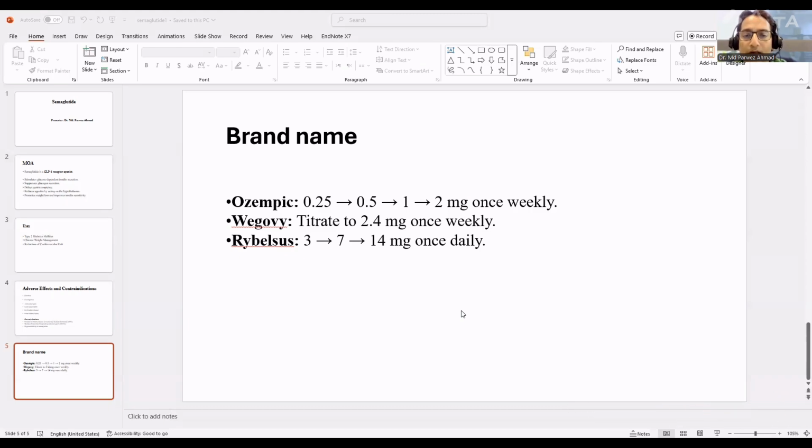Now the last one, especially used in diabetic patients, Rybelsus, starts from 3 milligram once daily for 30 days. Then after 1 month we increase the dose to 7 milligram once daily. Then the next month we increase the dose to 14 milligrams once daily as the maintenance dose. So these are the formulations available nowadays for prescribing.